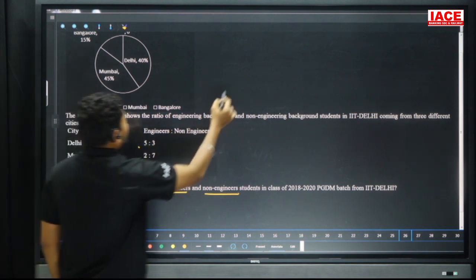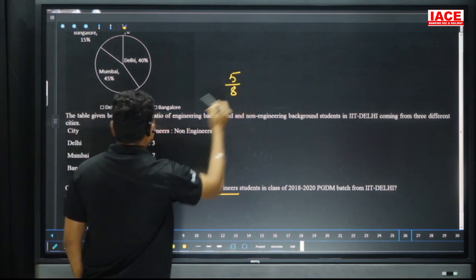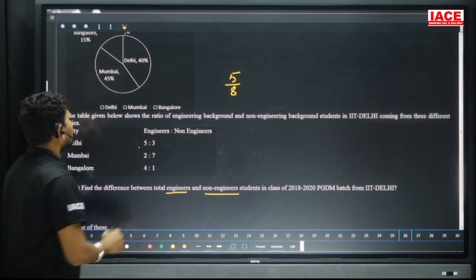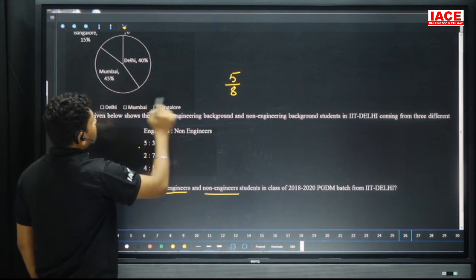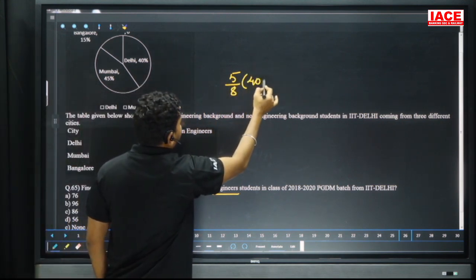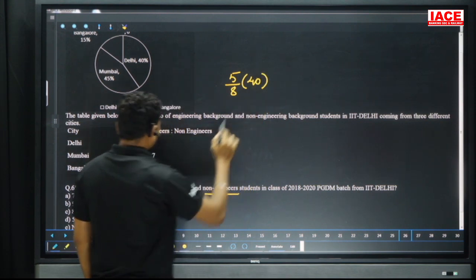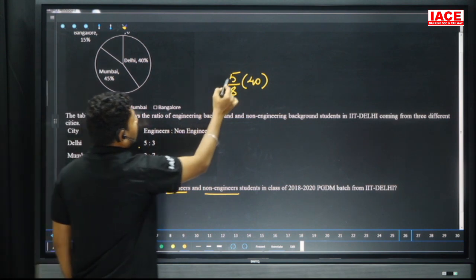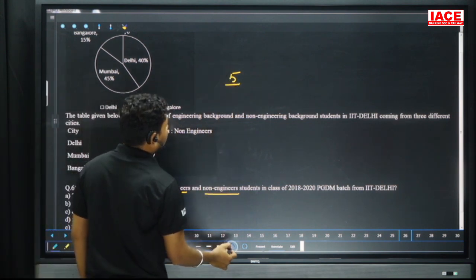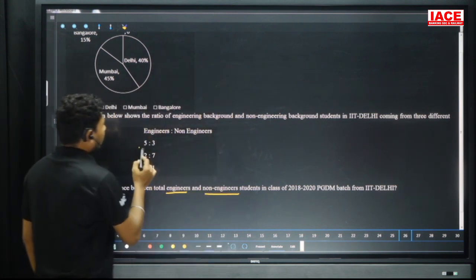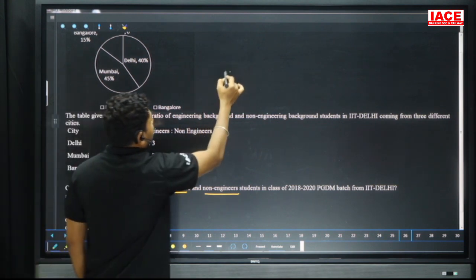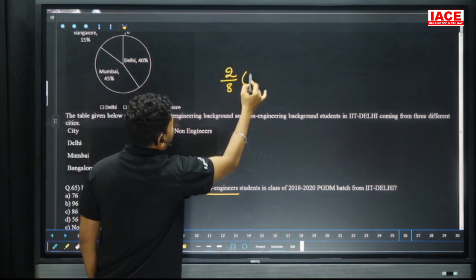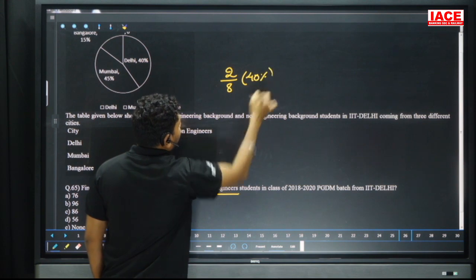Look at 5 by 8. This is Delhi engineers. So Delhi engineers 40 percentage, 5 by 8 of 40 percentage. And next, non-engineers is how much? 3. This we can write 3 by 8 also. Finally we can write 5 to 3. 5 to 3, how many parts gap? 2 parts. 2 by 8 of 40 percentage.